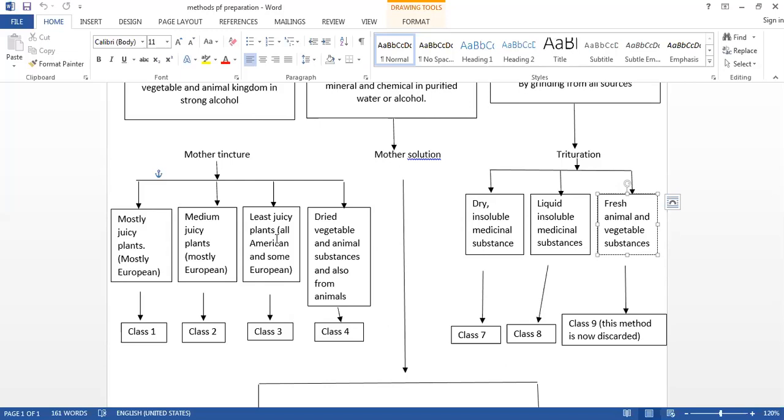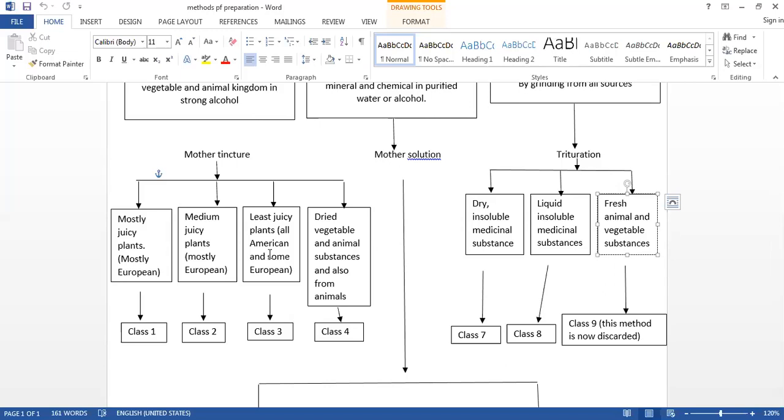The drug power calculation, again, in the class 2, we have seen there is a loss of medicinal substance, but there is no loss of strong alcohol. But here there is a loss of strong alcohol also, a little bit. So here the net medicinal loss in the tincture is 2/3, and the vehicle loss is 1/6.